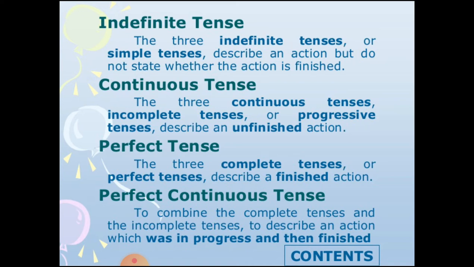Indefinite tense or simple tenses describe an action but do not state whether the action is finished or not. Okay. Continuous. The three continuous tenses: present, past and future. These are incomplete tenses or progressive tenses which are in their continuous state. They describe an unfinished action. It is still going on or it was still going on. Whether it was finished or it is finished, we don't know.